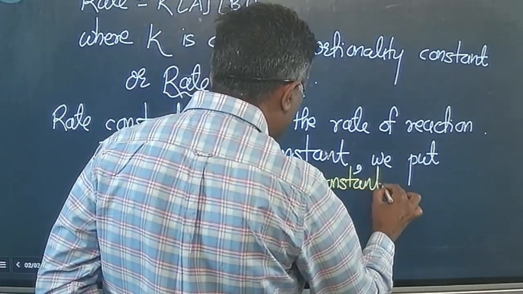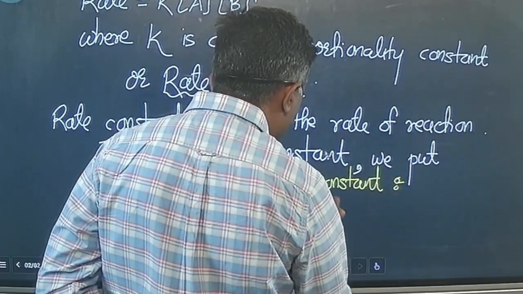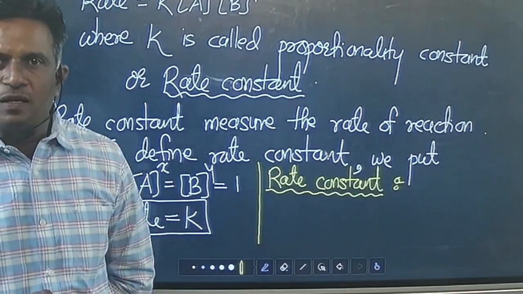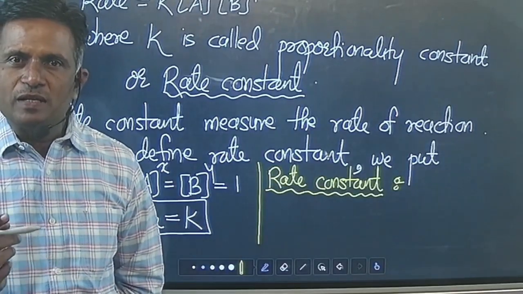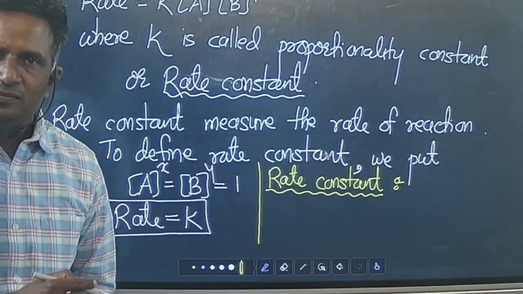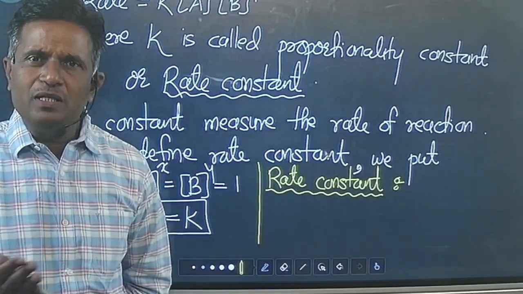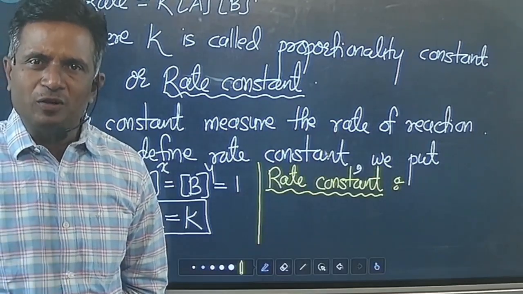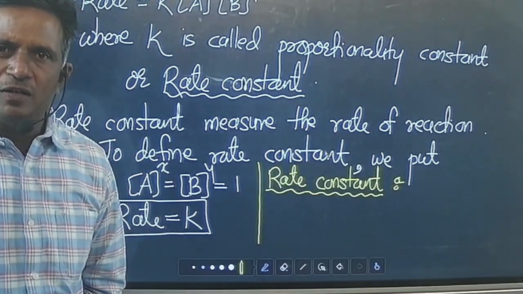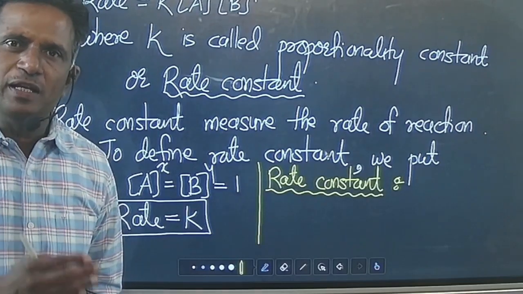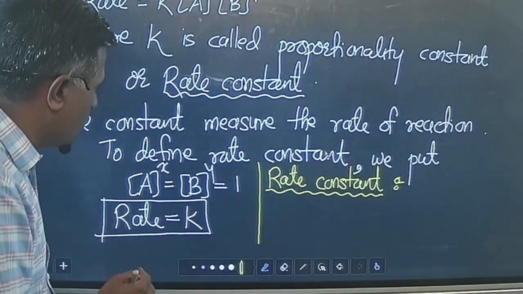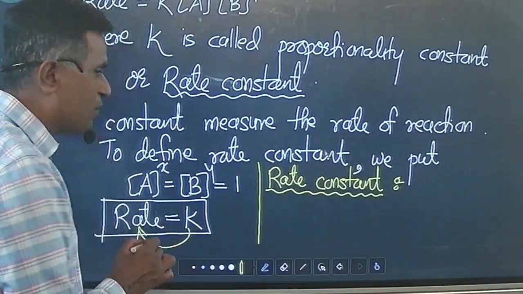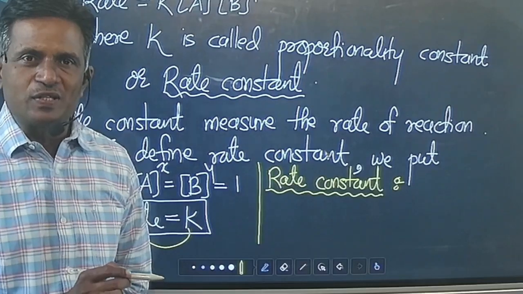Okay, so what is this rate constant? Rate constant is a very important constant that is going to measure the rate of reaction. So this rate constant we have to define now. Remember, the higher the value of this rate constant, the faster will be the rate of reaction. That means this rate constant is a very important parameter for any chemical reaction or in the rate law also. So this rate constant becomes the rate of reaction under what condition? At unit concentrations of reactants.